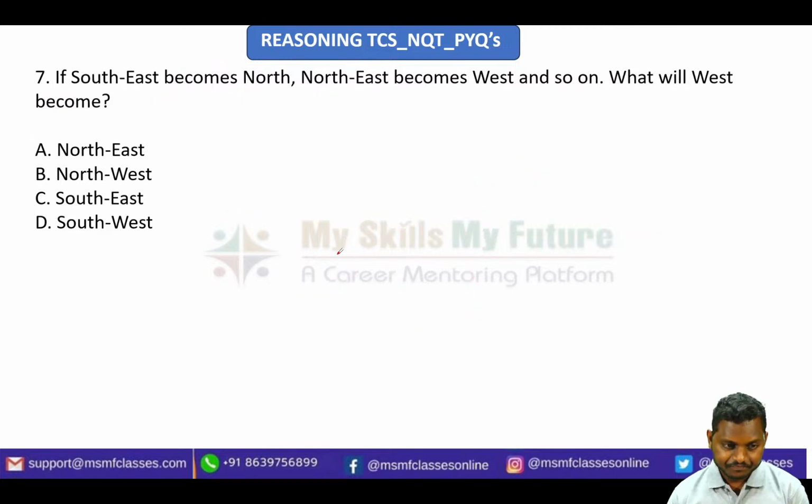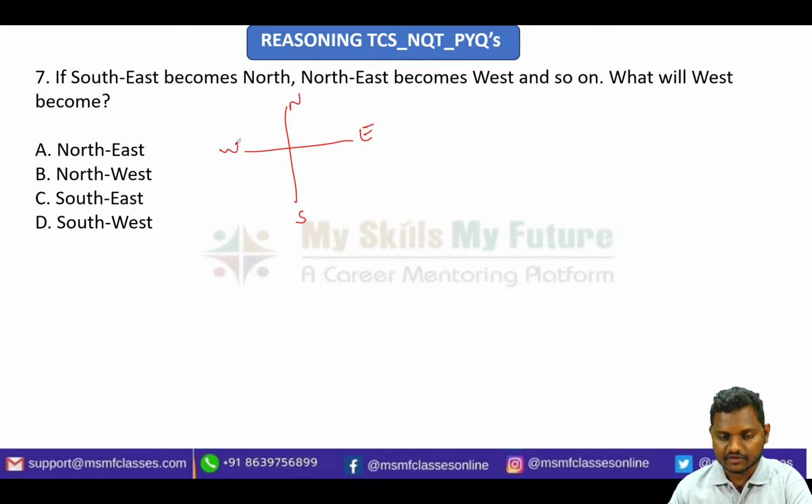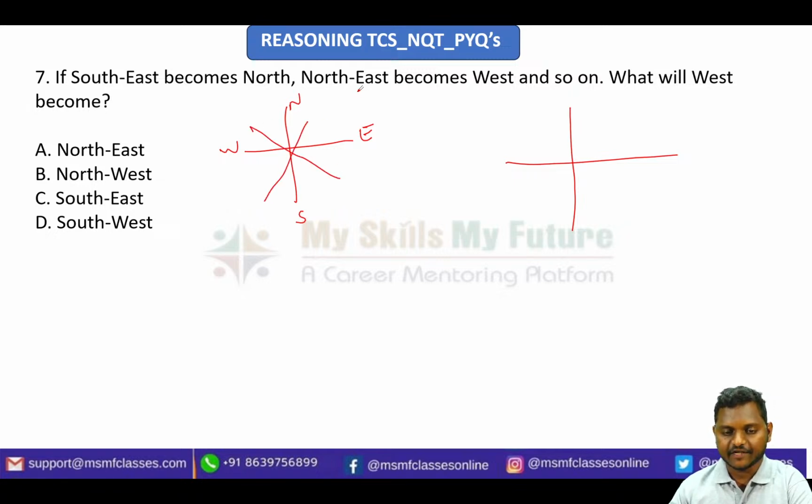The next question is, if southeast becomes north and northeast becomes west and so on, what will west become? This is also from the topic of direction sense, right? So if you just draw the basic diagram of directions again, I'm just drawing here north, east, south, west. And also I'm drawing another one here. Let me draw the entire diagram since I'm seeing northeast, southeast. So this will be northeast, southeast, and then southwest, and then northwest. Okay, fine.